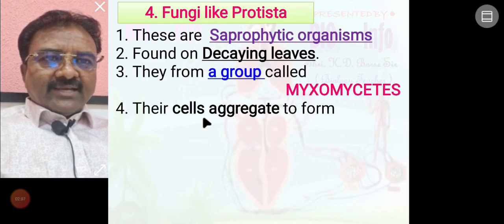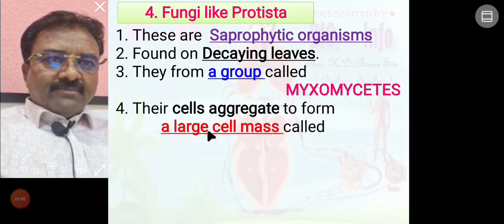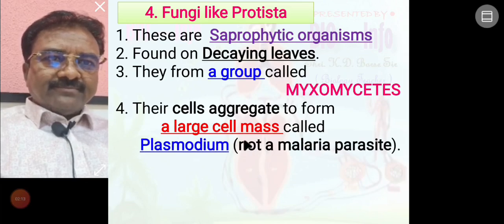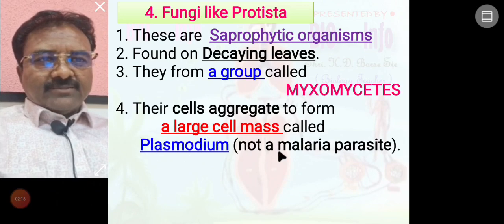Their cells aggregate to form a large cell mass called plasmodium. Here plasmodium is not the malarial parasite.